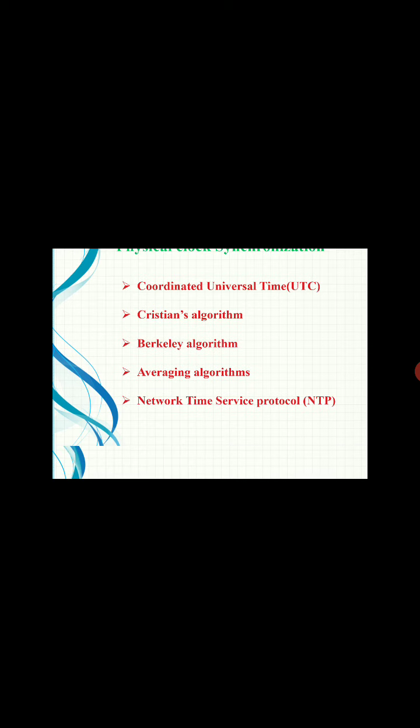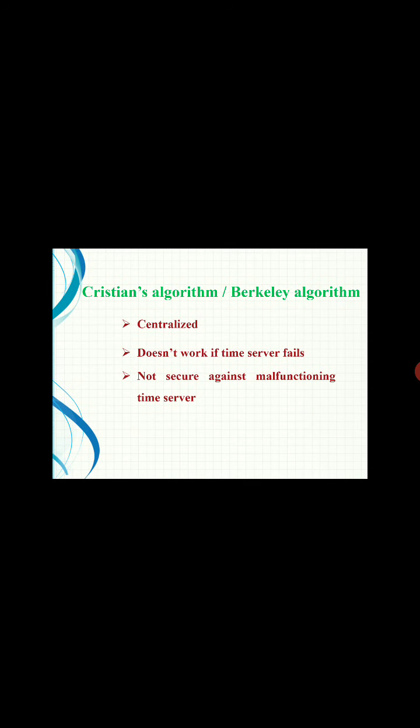Both Christian's algorithm and Berkeley's algorithm are centralized in nature. That is, there is one network server which provides service to all other machines. In the case of Christian's algorithm, the time server is passive, and in the case of Berkeley's algorithm, the time server is active. That is the difference between Christian's algorithm and Berkeley's algorithm.